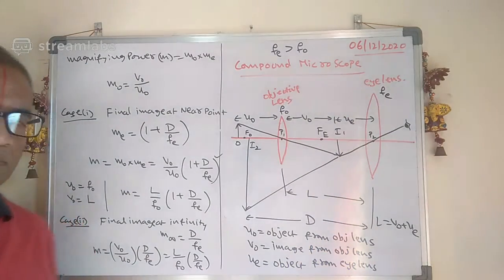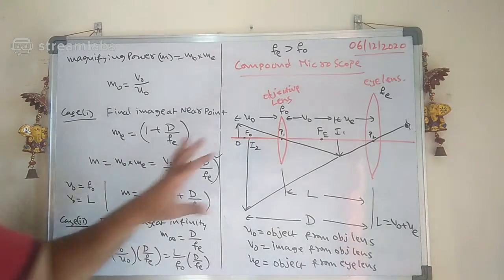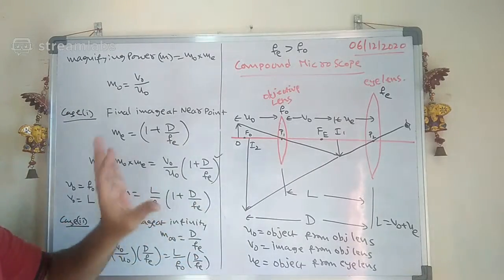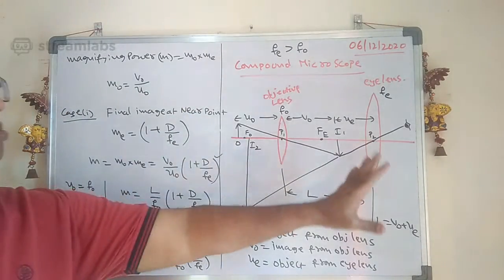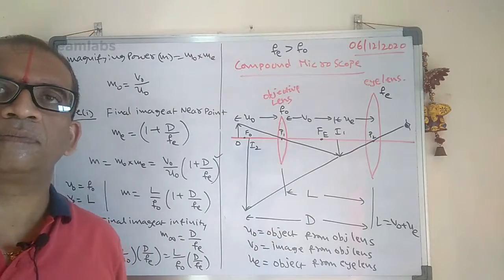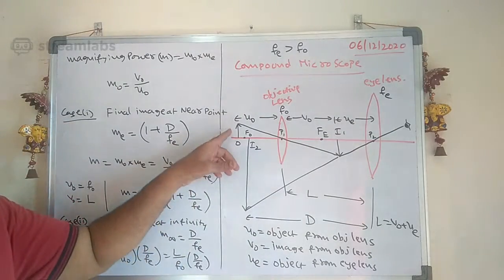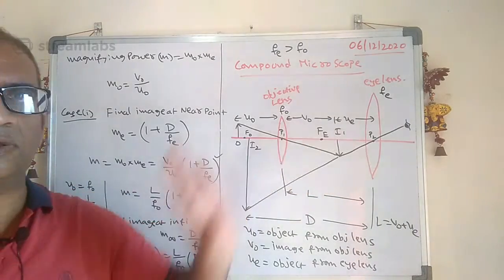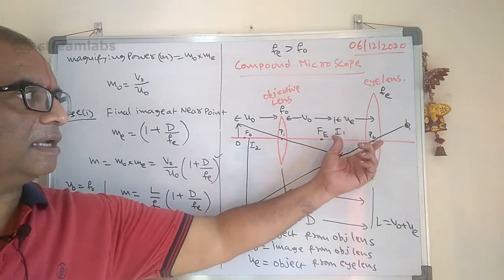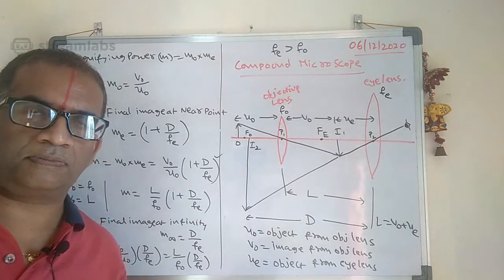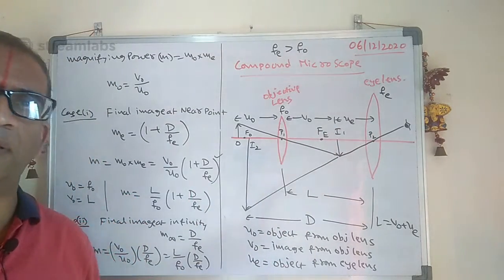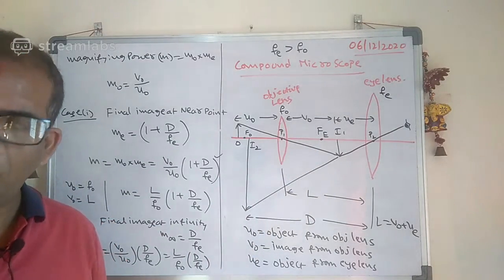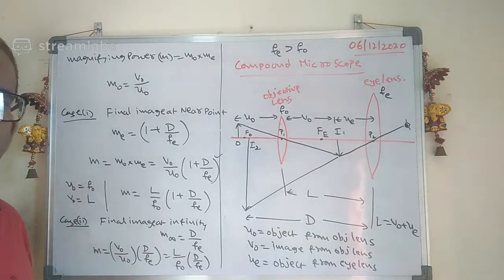Are you following what I am saying here? It's very simple. The compound microscope is very simple. In a compound microscope, we got two lenses, objective lens and eye lens. The image of the objective lens forms the object for the eye lens, and the eye lens is nothing but a simple microscope. Every time the same thing will happen. Even in a telescope also the same principle. I hope you understood this one.